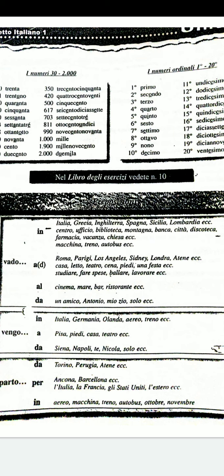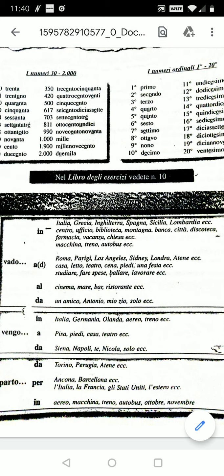So a is used before the cities, and a is also used before verbs, infinitive form of the verbs. For example, if I say I am going to study, I'll say vado a studiare. Or if I say I am going shopping, I'll say vado a fare spese.